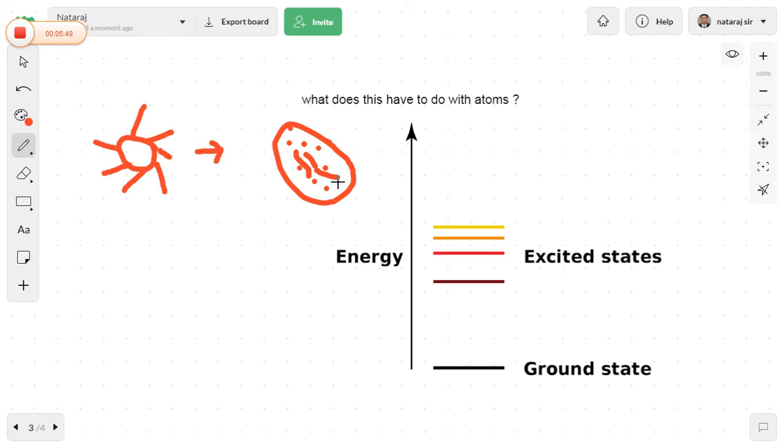That means a number of atoms are present together in a particular compound, which is called a cluster of atoms. When we apply some kind of energy through a source, for example the sun, the atoms in the cluster, which are in the ground state, absorb the energy from the sunlight. After absorbing the energy, these atoms go to the excited state, which is denoted by a star.